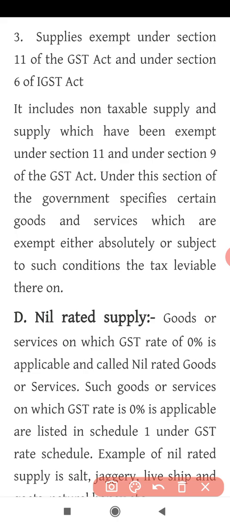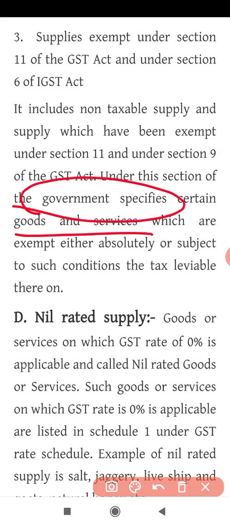Under this section the government specifies certain goods and services which are exempt either absolutely or subject to certain conditions, on the tax liable thereon. So they say that here exempt supply includes certain goods and services which have been specified by the government or the GST Council.